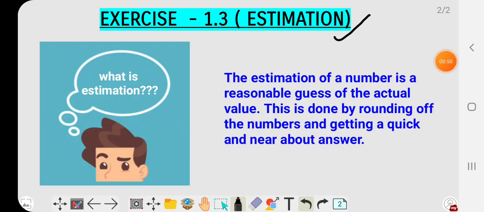I'm sure after writing an examination, whenever you come home or you meet your friends, your parents and your friends used to ask how many marks you are going to score in that particular examination. Yes? So what we say, we don't have an exact idea about how many marks we are going to get, but we make a rough idea. Means out of this, I will secure this many marks. So what we are doing, we are just guessing or we are estimating.